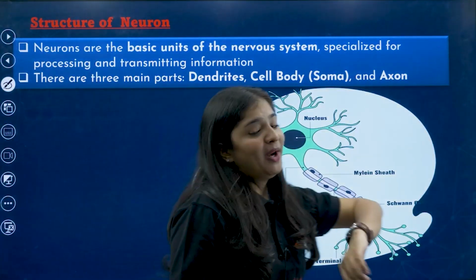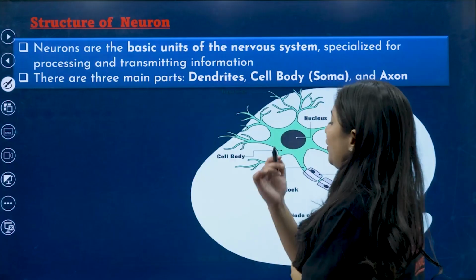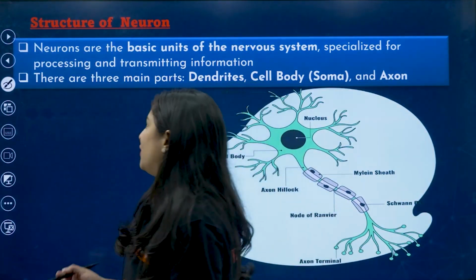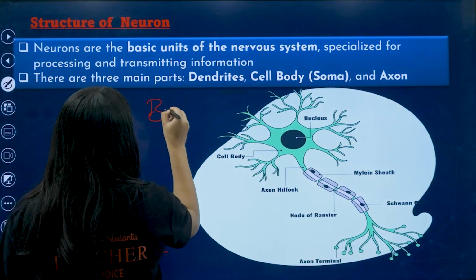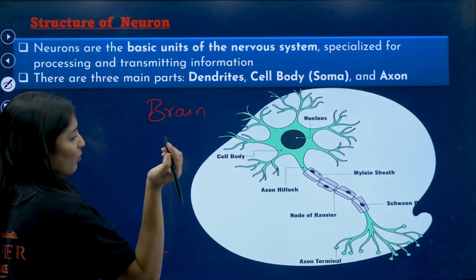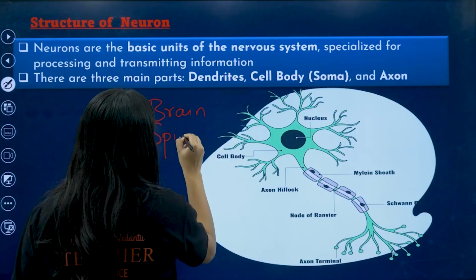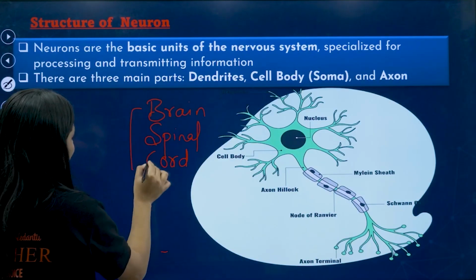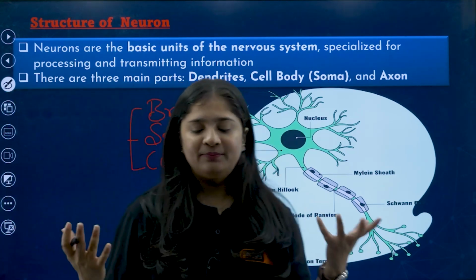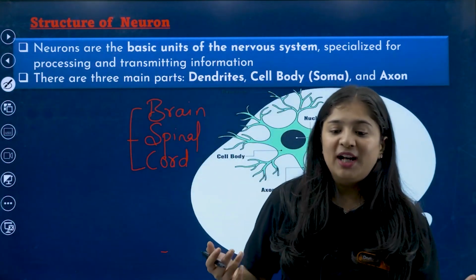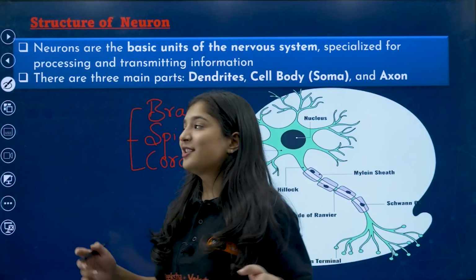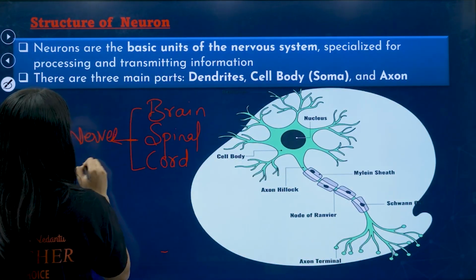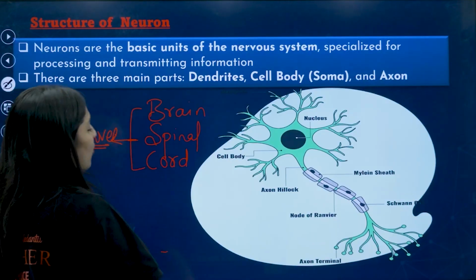So my dear kids, listen. Do you know what a neuron is? Neuron is a kind of cell. You know the brain and the spinal cord, right? What are they associated with? They are associated with nerves.